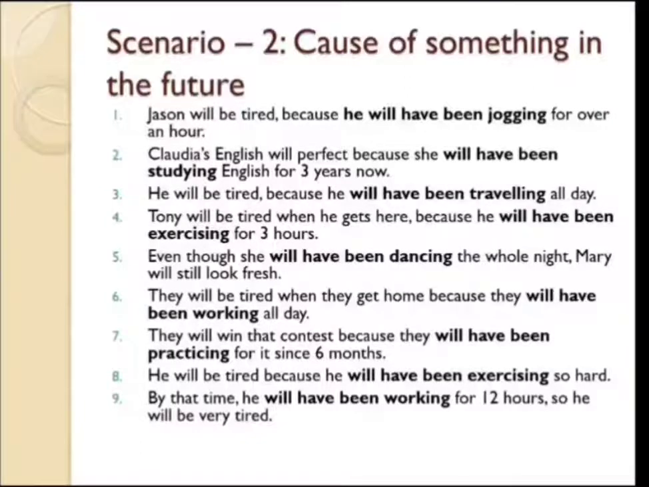Sentence number 7, why will they win that contest? The answer is, they will win that contest because they will have been practicing for it since 6 months. So, as the title suggests, if you want to talk about cause of something in future, you have to use the future perfect continuous tense.